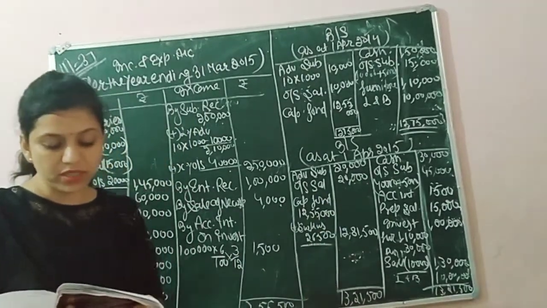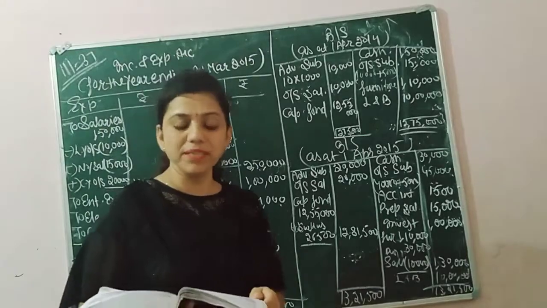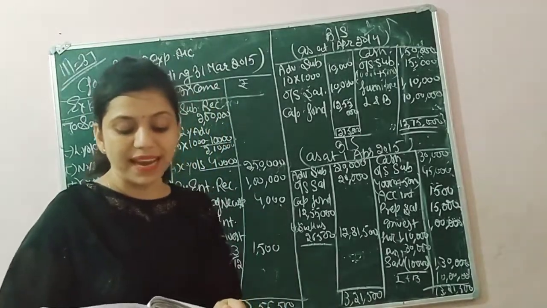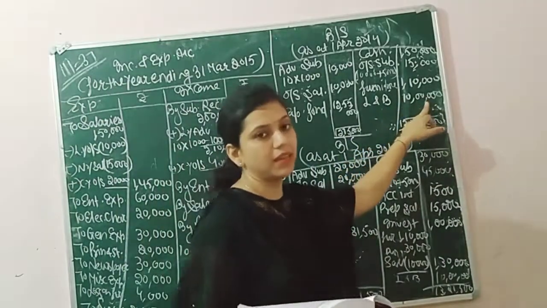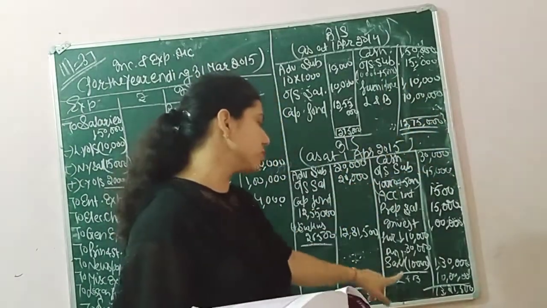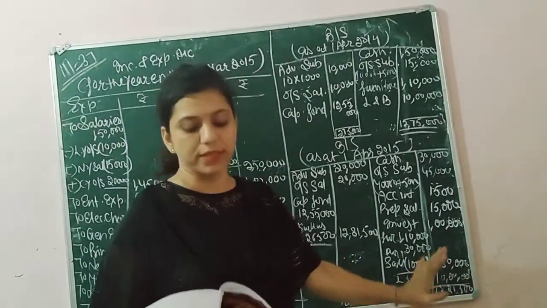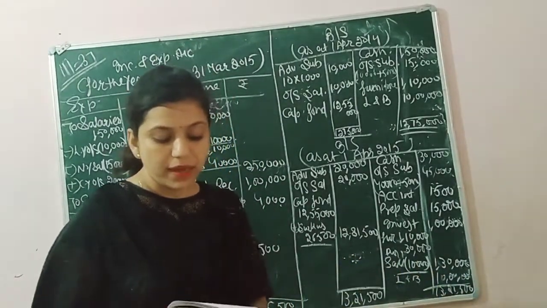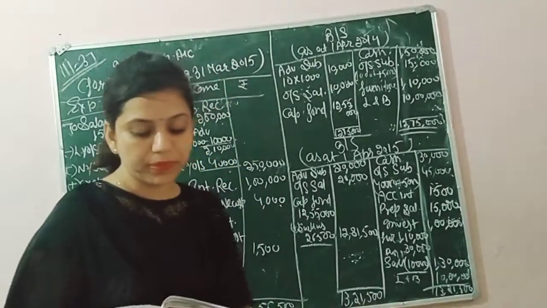Next we have the adjustment regarding 1/4/2014, that means last year. The club has land and building of 10 lakh. So the opening value of land and building is 10 lakh. Pass it in the closing balance sheet also. If there is any purchase or sale, then we will add or deduct.